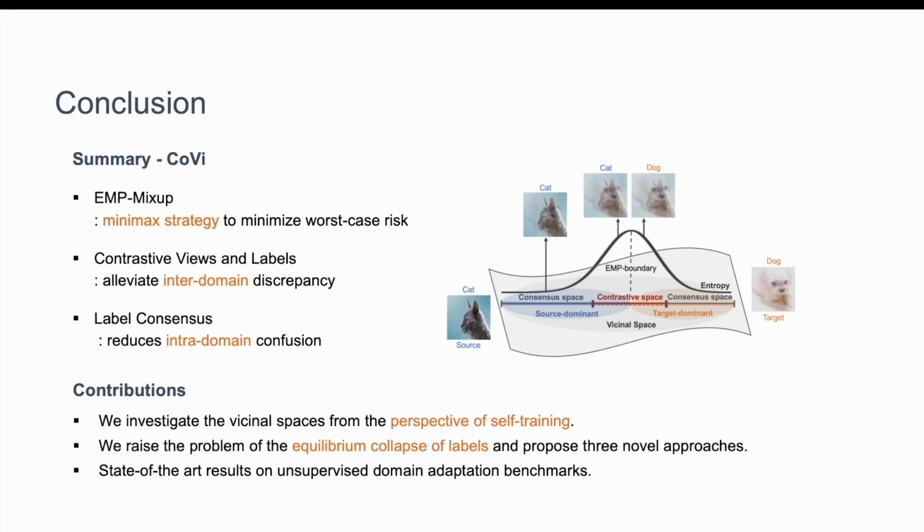In this paper, we investigated the vicinal space in terms of self-training, and we raised the problem of equilibrium collapse of label and proposed three methods to solve it.